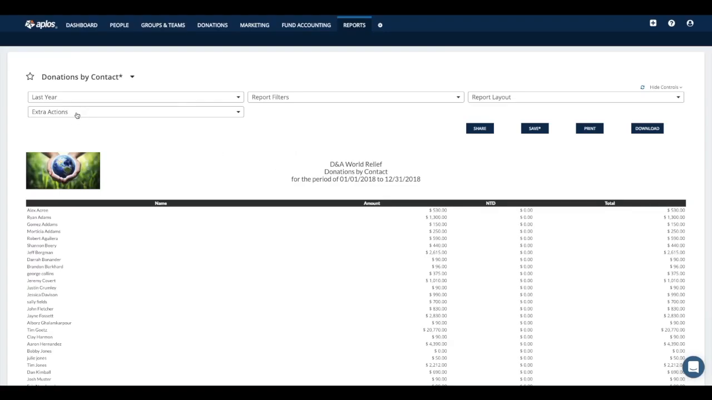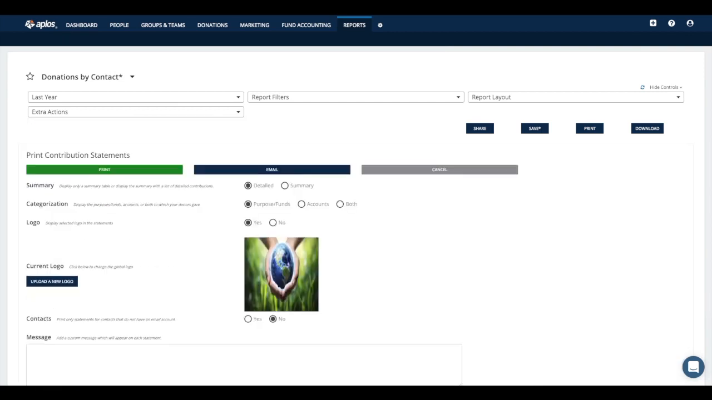Once I do that, then I'll click on extra actions, and this gives me two options to generate my statements. I can either click print contribution statements, so I can print those out and hand deliver them to my people, or I can click email statements, which will send an email copy of that statement to my donors. So both very, very easy to do. So the first one here for print, just to show you what that all looks like.